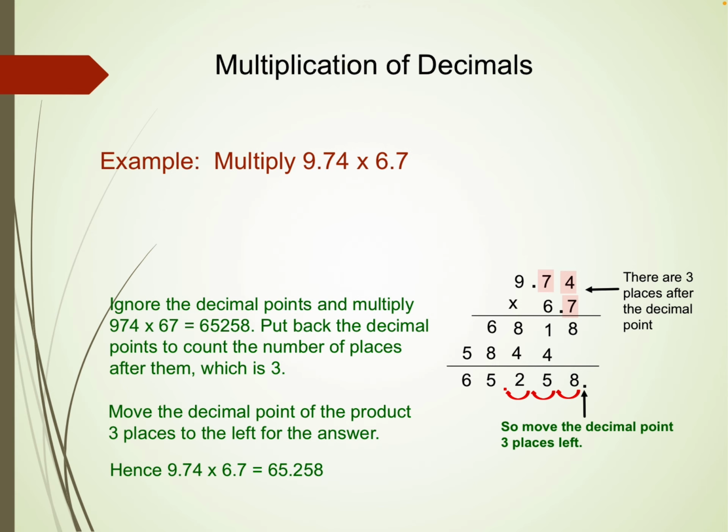So let's ignore the decimal at this point and do the normal calculation. We are getting the answer 65258, and the number of digits after the decimal, combining both, is 3. So from right to left, counting 3, we will put the decimal. Okay,